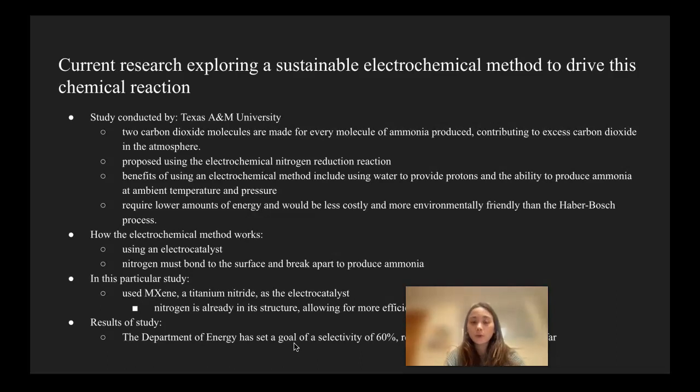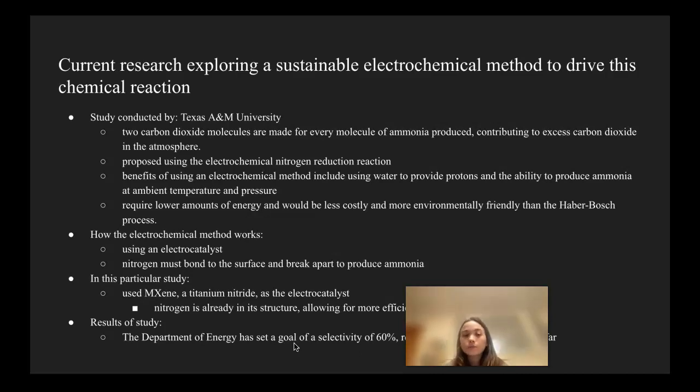This is what they want to propose to use instead. So the benefits of using this electrochemical method are using water to provide protons and the ability to produce ammonia at ambient temperatures and pressure. This will require lower amounts of energy, and it will be less costly and more environmentally friendly than the